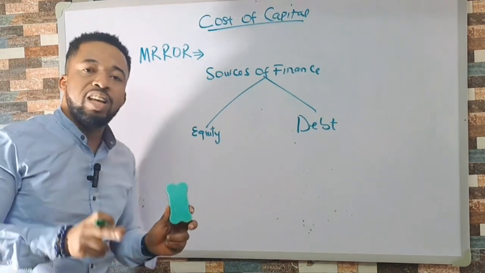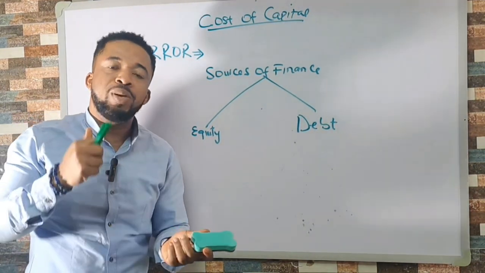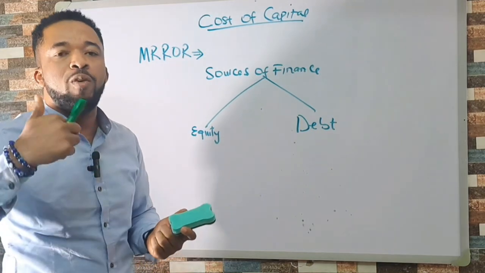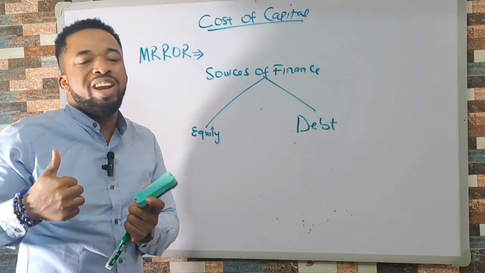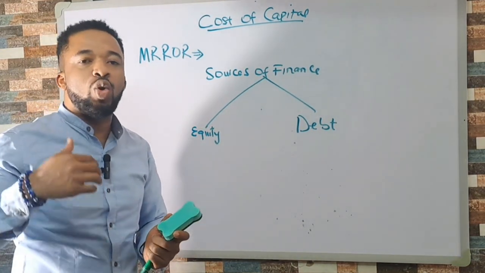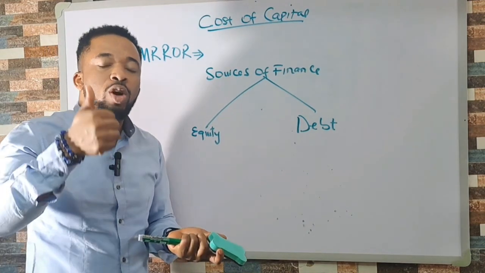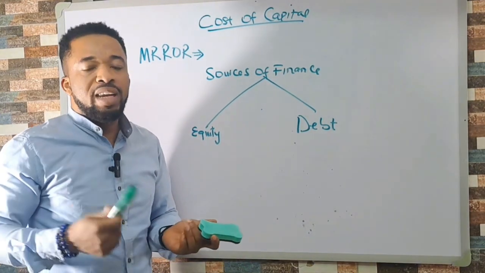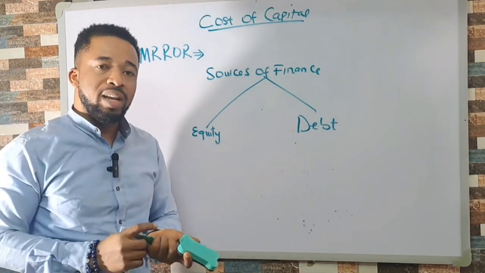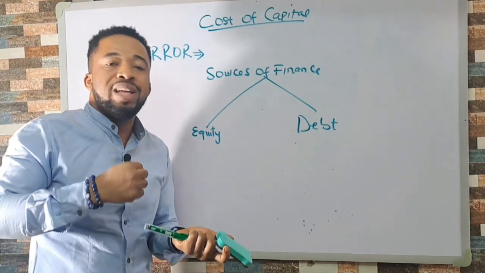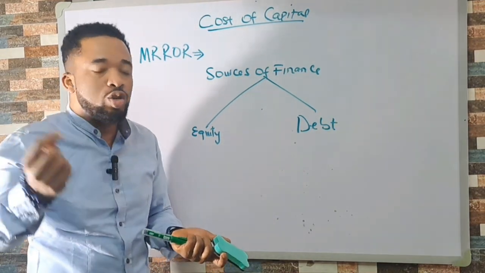If you raise the finance through equity, the people that have invested equity in your business are expecting a return. That return is what you call a dividend, right? So what you pay to them, the dividend, is a return to them. That dividend you pay, as a company, is like a cost to you, right?